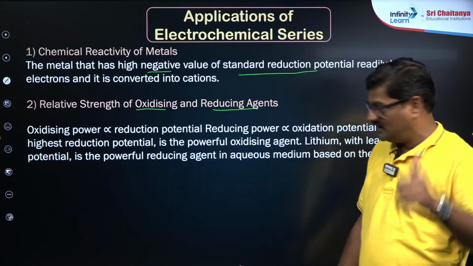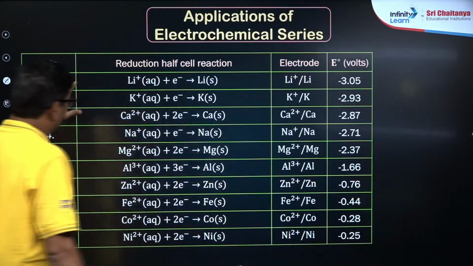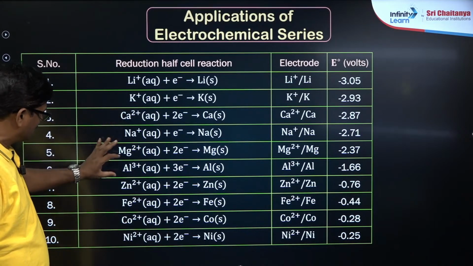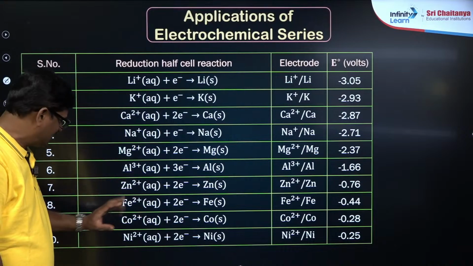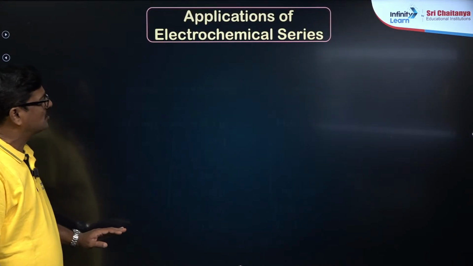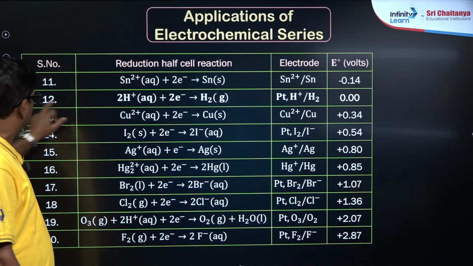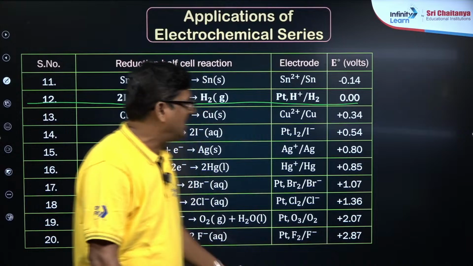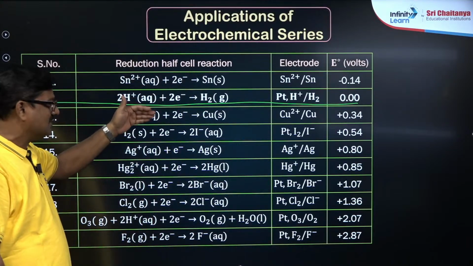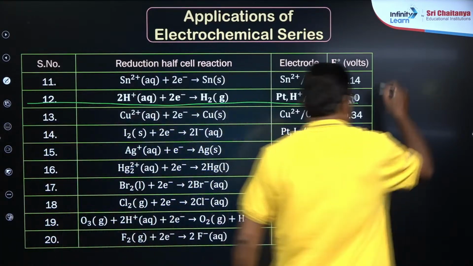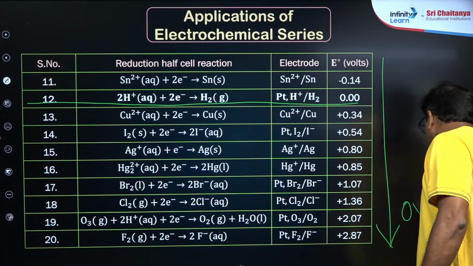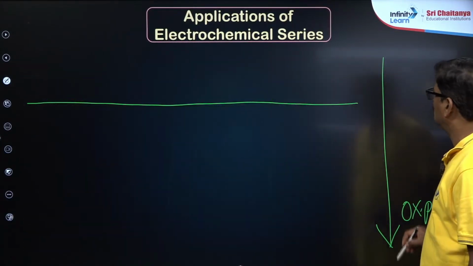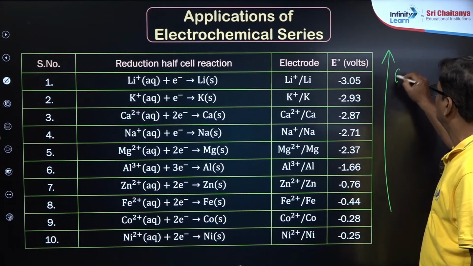That version of the table you can see, and these are the applications of the electrochemical series: lithium, potassium, calcium, sodium, magnesium, aluminum, zinc. No need to learn by heart. And iron, cobalt, nickel, and also you can see tin, hydrogen. So with respect to hydrogen, these are all negative and these are all positive, and they are the better reducing agents, they are the better oxidizing agents. As you move down, oxidizing power increases, and as you go up, reducing power increases.